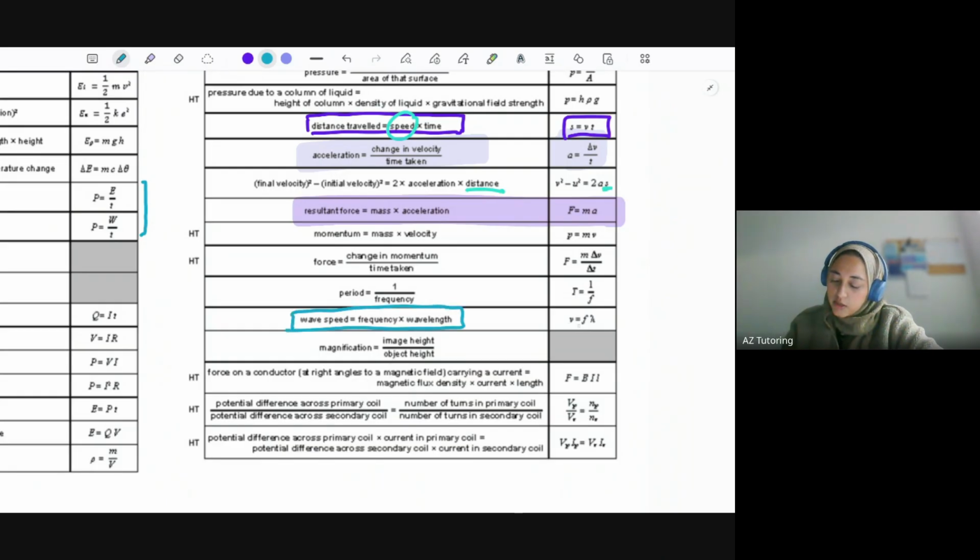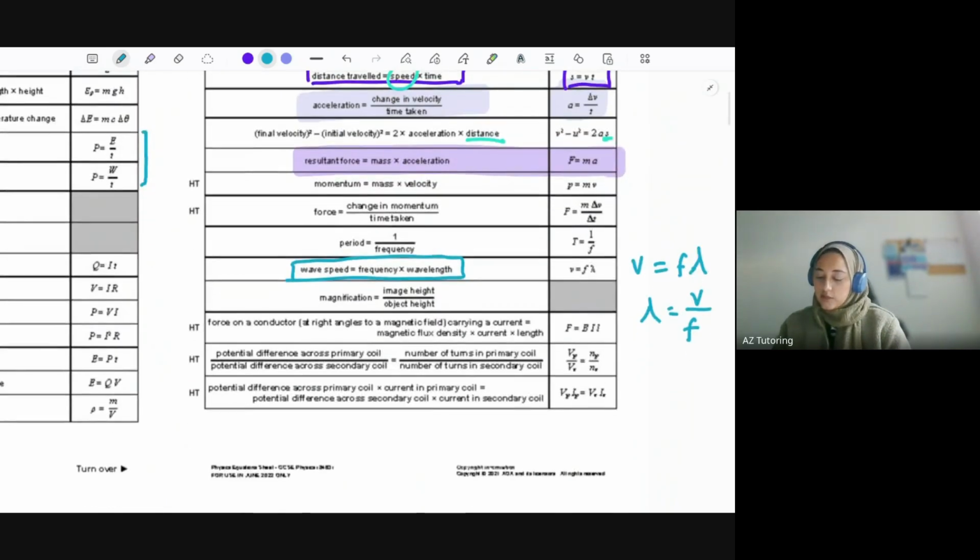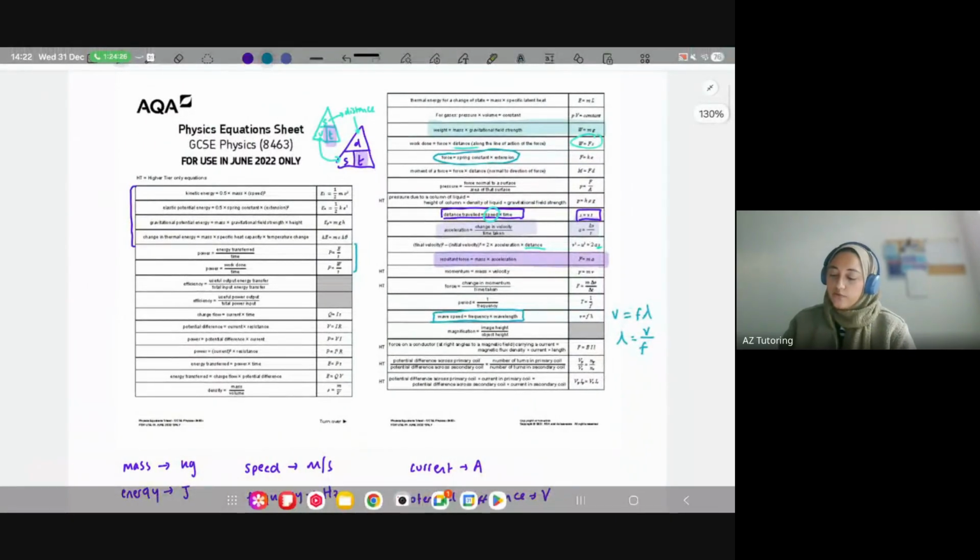So wave speed equals frequency times wavelength, lambda. If I wanted to get lambda by itself, I just need to divide by frequency. So wavelength equals wave speed, v, divided by f, the speed divided by the frequency. The wavelength is essentially one full wave.